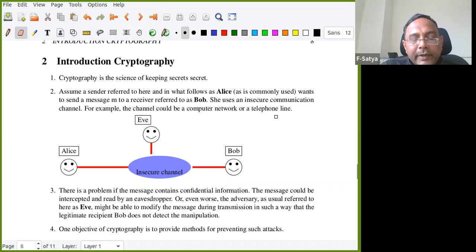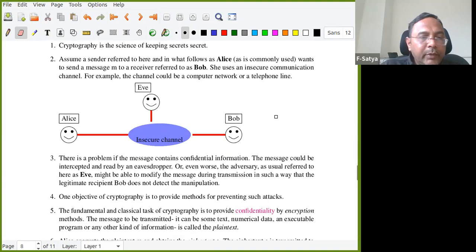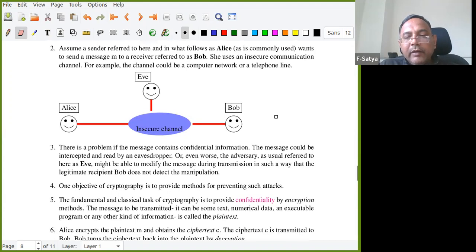There is a problem if the message contains confidential information. The message could be intercepted and read by an eavesdropper. Eve means eavesdropper, or even worse, this adversary might modify the message during transmission in such a way that the legitimate recipient Bob does not detect the manipulation.